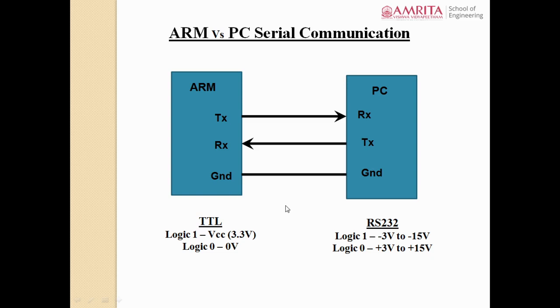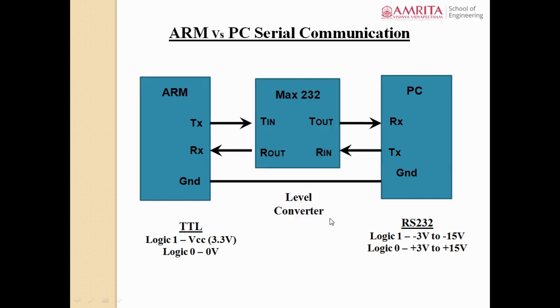In the case of persons talking in two different languages, how will you solve that problem? You will appoint somebody known as a translator, who will translate one language to the other so the second person can understand it. Similarly, for converting one voltage level or standard signal to another, you put a level converter in between these two blocks. The commonly used level converter IC is the MAX232 IC, right? This MAX232 IC can convert a TTL signal to an RS-232 standard signal.